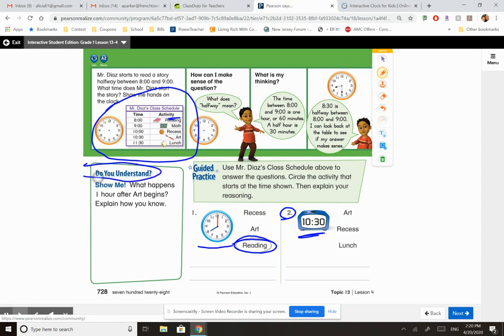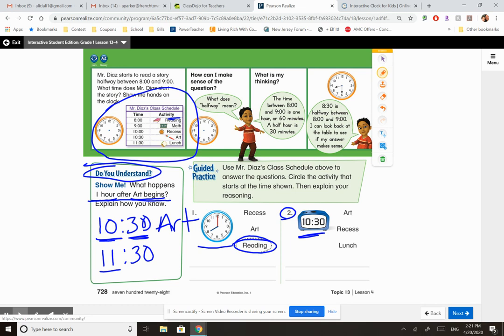Tell me what happens 1 hour after art begins. So first we got to think, what time does art begin? So art is at 10:30. So we're going to write art is at 10:30. They want to know what happens 1 hour after. So that means we got to fix the hour. We got to make the hour go up by 1. So don't mess with the minute, right? We got to mess with the hour. So what's 1 after 10? What comes after 10? It's 11. So 1 hour after 10:30 is 11:30.